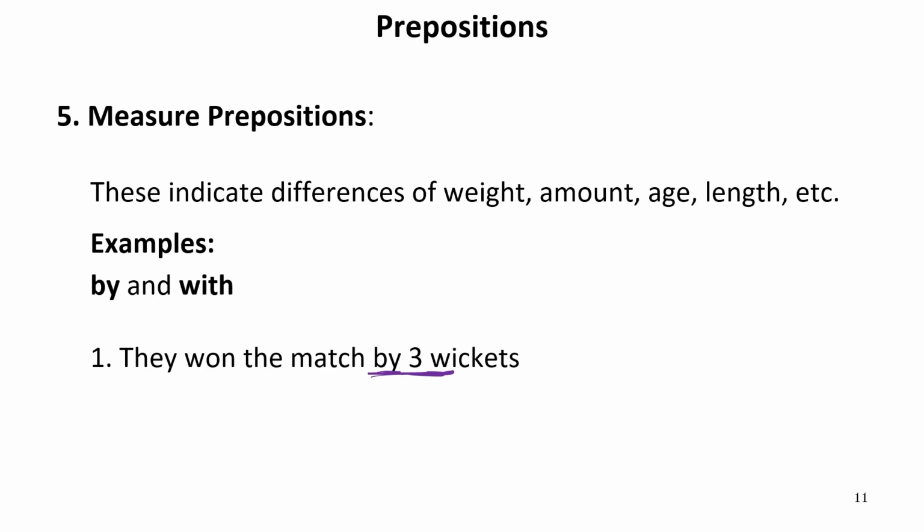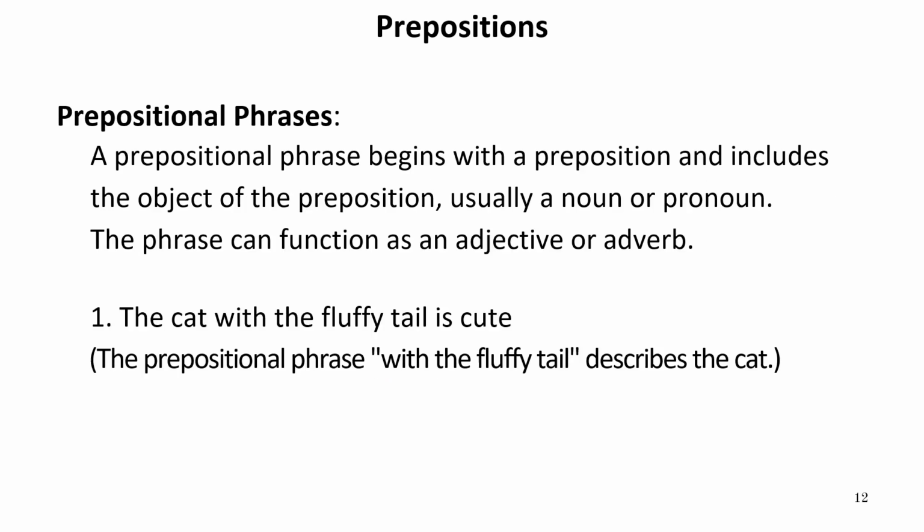For example, he is junior to me by 2 months. So that by is again a measure preposition. So these are several different prepositions which are used to measure things, or which are used when some measurement takes place. Now let us move to the next one.